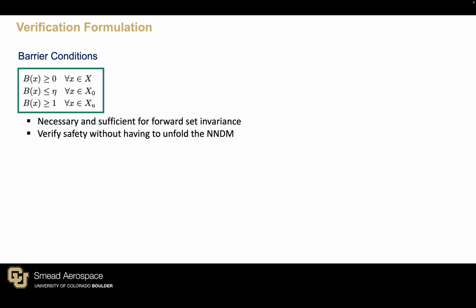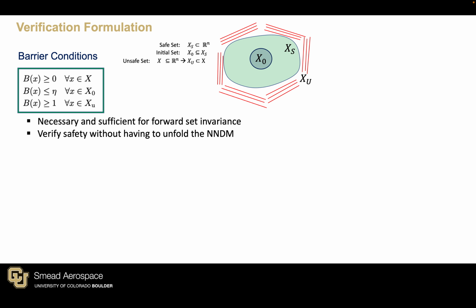The first three conditions are listed here. The first condition entails that the barrier must be globally non-negative. The second condition states that the barrier must be smaller or equal to constant eta in the initial set. The barrier must take on a value of greater than 1 in the unsafe set.